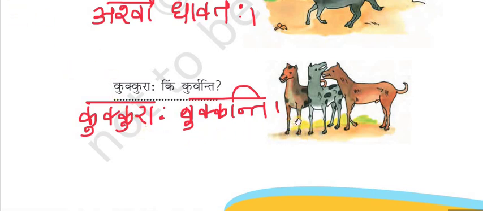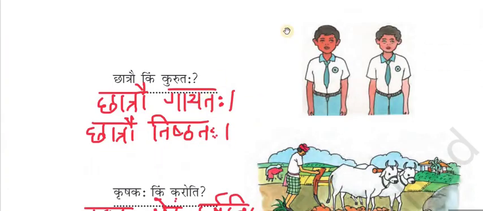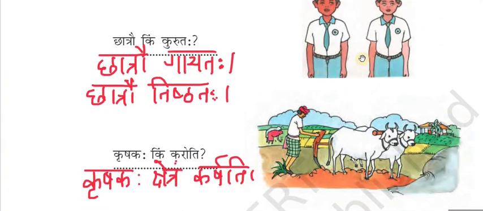Kukkuraha bukkanti. The dogs bark. Bukkanti means bark. Next, we can see two boys. Question is Chatrau kim kurutaha. What do the boys do?